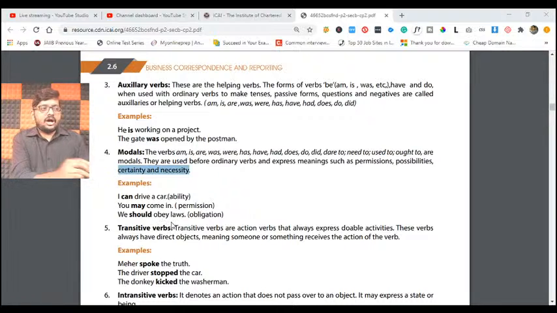You should obey the laws. I am giving an order to you. Okay, it means certainty and necessity. We are talking about we should obey laws. It means it's an obligation that we have to follow. Understanding, friends? So here what is happening?